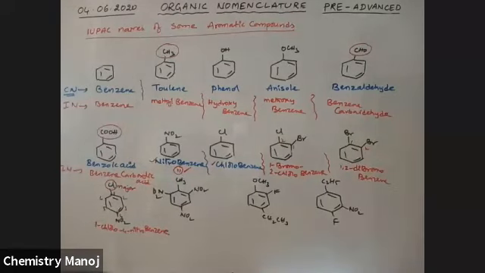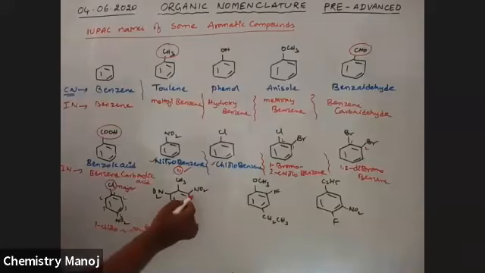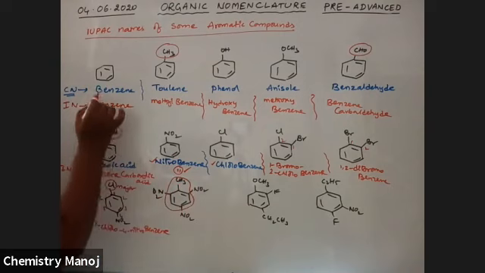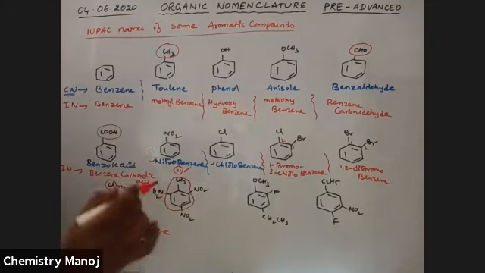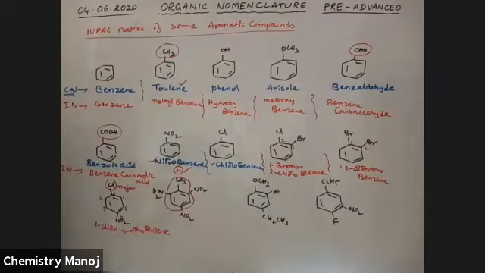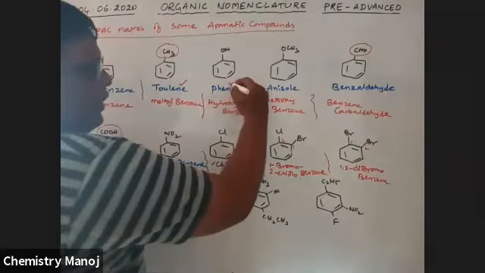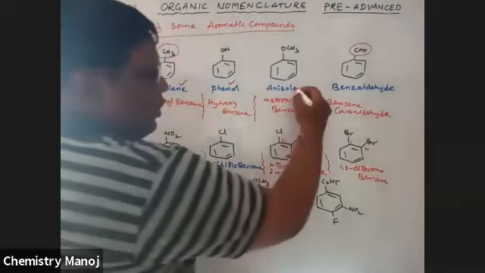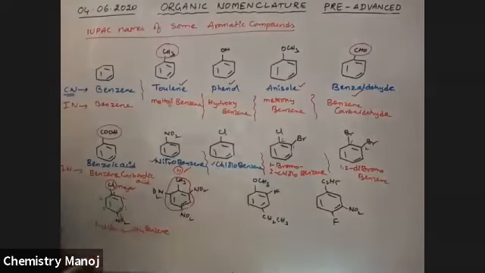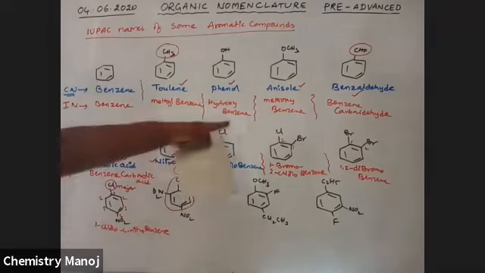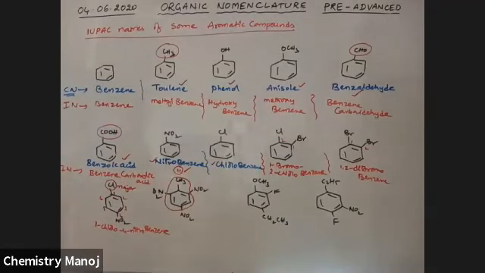Okay. Next, while writing this compound, this toluene itself. See my dear boys, benzene's IUPAC name is also benzene. Toluene's IUPAC name is methyl benzene, but the latest rules consider toluene also as an IUPAC name. Similarly, phenol is also considered an IUPAC name. Anisole is also considered an IUPAC name. Benzaldehyde is also considered an IUPAC name. Benzoic acid is also considered an IUPAC name. In old days these were considered, but nowadays both are considered IUPAC names.